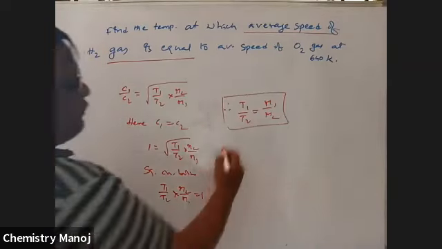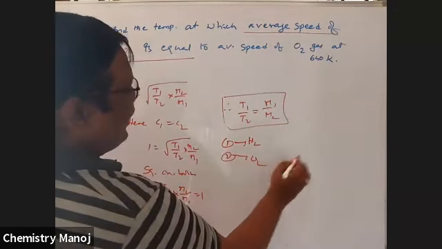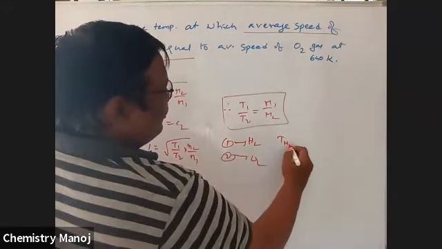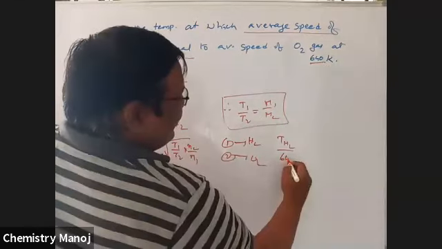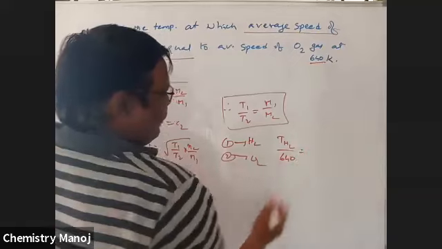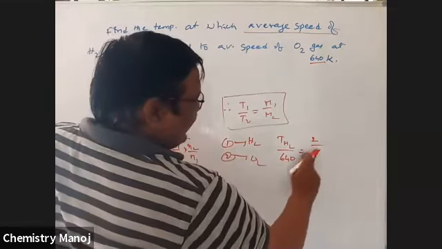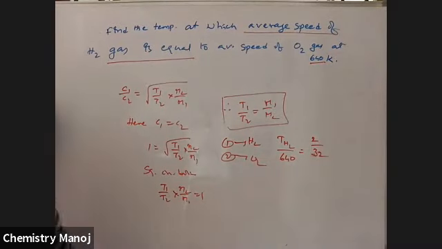Now 1 for H2, 2 for O2. T hydrogen we don't know, T oxygen is 640. Mind it, everywhere the Kelvin scale is used. Molecular mass is 2 for hydrogen and 32 for oxygen.